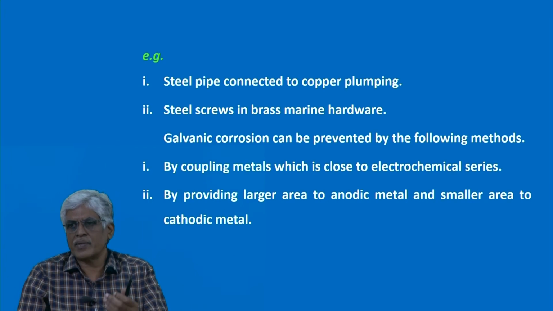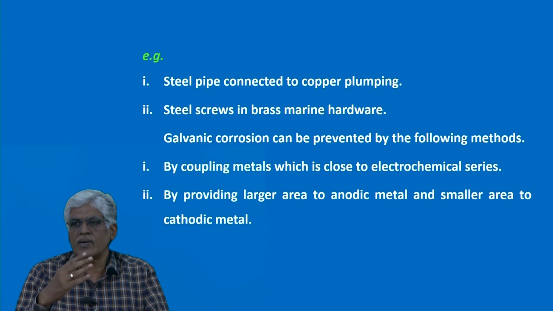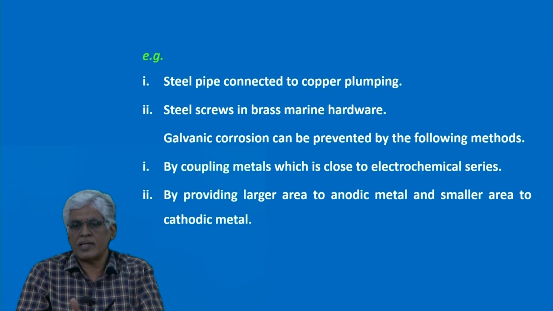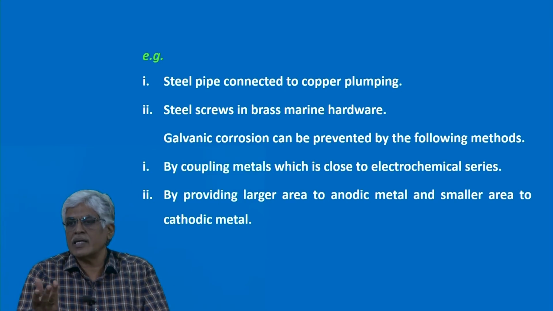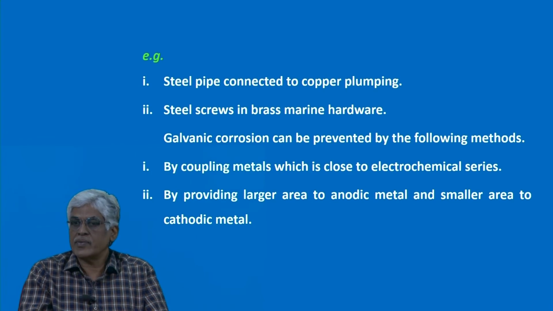Electrochemical series means the arrangement of electrode potential values in order. So, simply I can say we must select metals which are very close in oxidation potential values. If the difference is very high, then the rate of corrosion is high. Or provide a larger area to the anode metal and a smaller area to the cathode. How can I explain this? If you give a larger area to the anode and a smaller area to the cathode, then the electron receiving end is very small. So, the corrosion at the anodic side is spread out and the rate of corrosion is less.